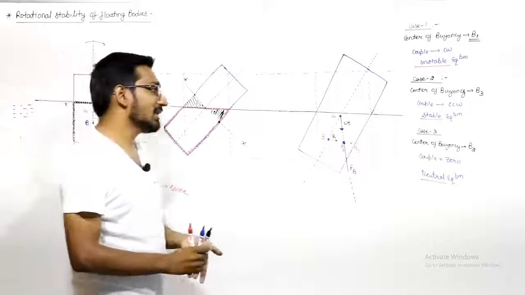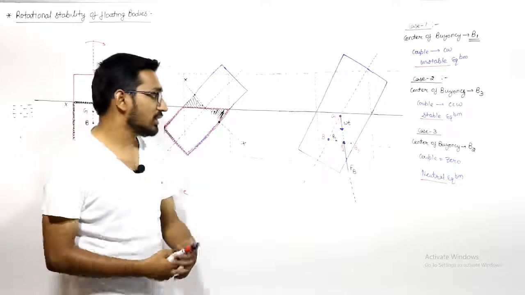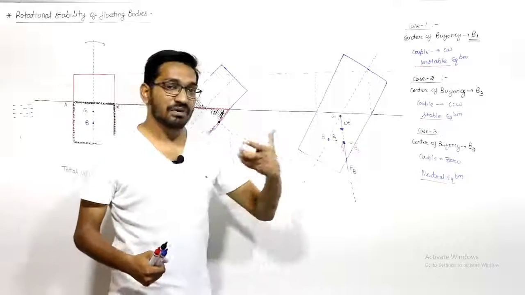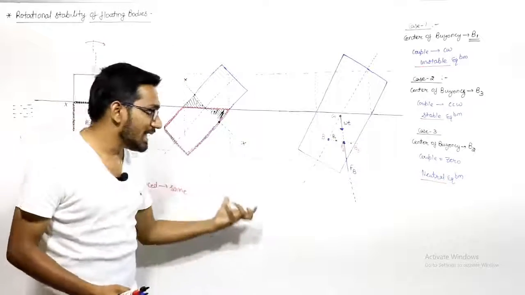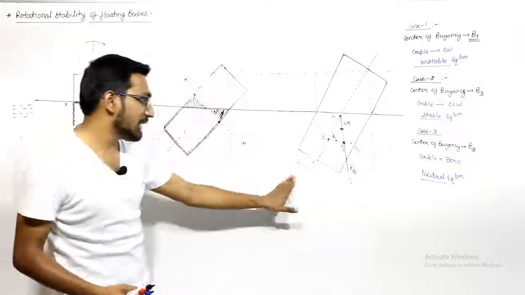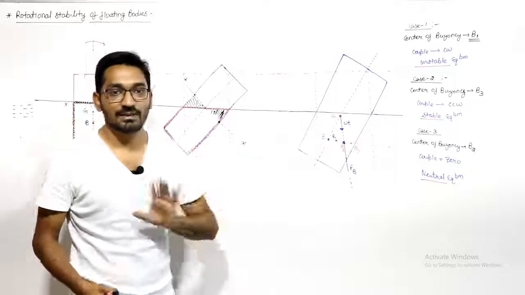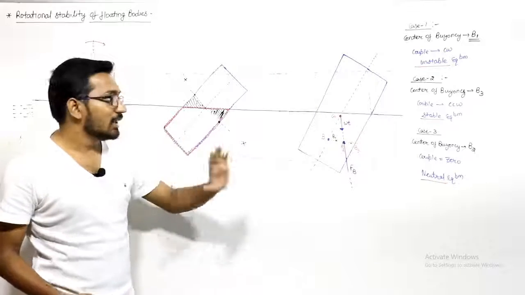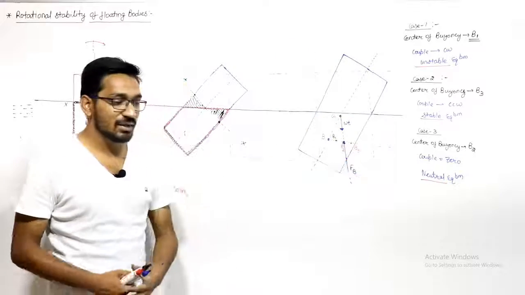So that is the reason that we cannot define which type of equilibrium the body has based on seeing the position of the center of gravity and the center of buoyancy. You cannot tell. It may be unstable, it may be stable, it may be neutral equilibrium.